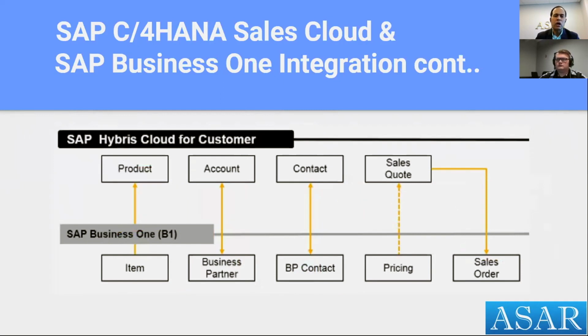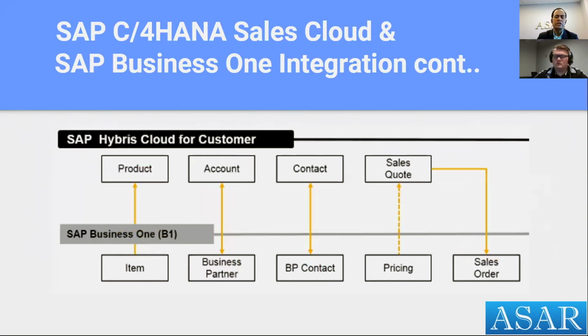So what is the standard content delivered as a part of this integration with SAP Business One and SAP Sales Cloud? As you see here on this diagram, the first is items. So all the items is nothing but your product masters, all the product definitions, what you define on the SAP Business One. We have a one-way replication into SAP Sales Cloud or Cloud for Customer. So anytime you create a new product in your SAP Business One, those products will come into SAP Cloud for Customer as a product. You will not be allowed to make any changes, and rightly so, on those products in Cloud for Customer because your SAP Business One is a system of record for your product master.